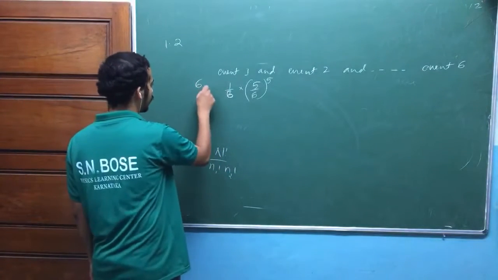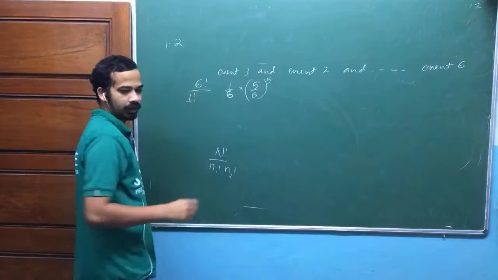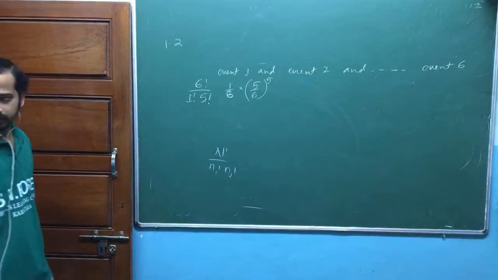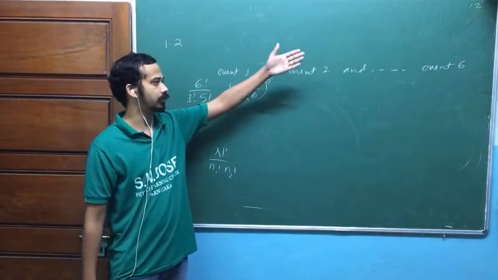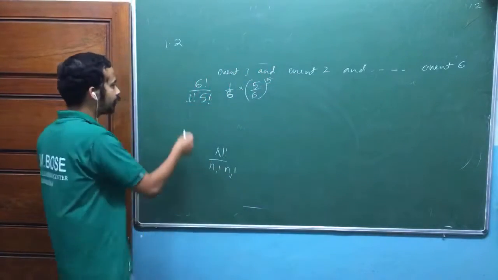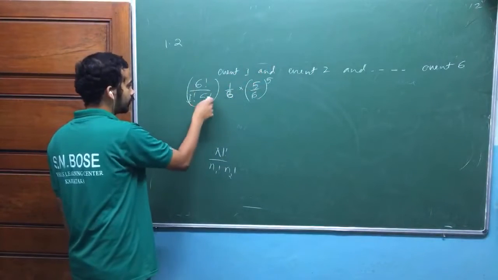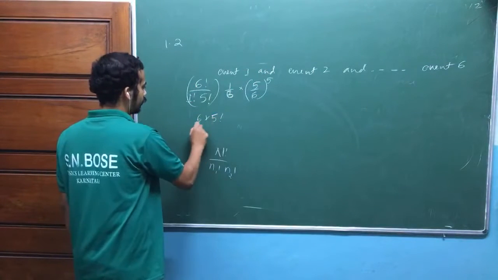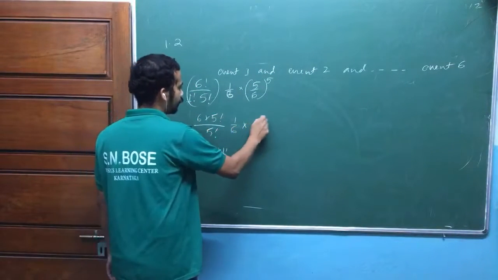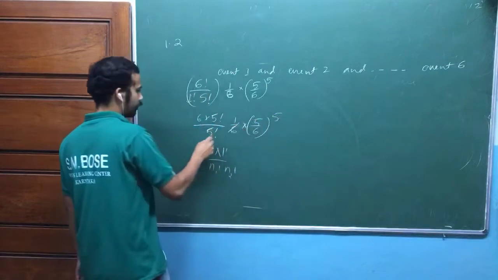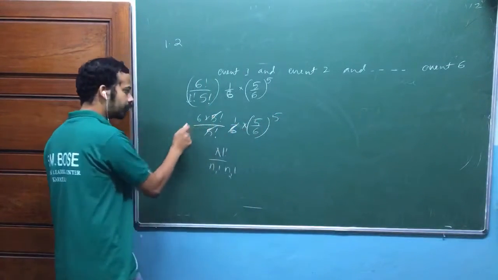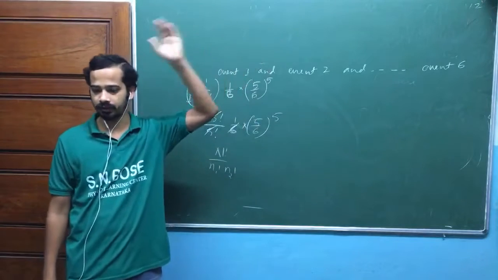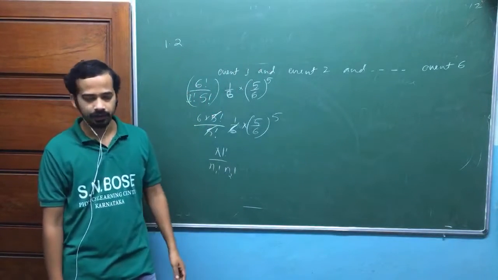Out of 6 trials, okay, one trial is of one type, that means A's, and the other trials are of the other type. This is the permutation, because the A's you may get in the first one or second one or sixth one, am I right? You have this many possibilities. What is the possibility? Look at here, what is that number? That number is again 6 actually. 6 into 5 factorial divided by 5 factorial, 1 by 6 into 5 by 6 raised to 5. Okay. So don't cancel out this one. Look at here, that number of possibilities is 6. That means you can get A's in the first event, or second event or third event like that. Is that okay? Permutation with repetition.